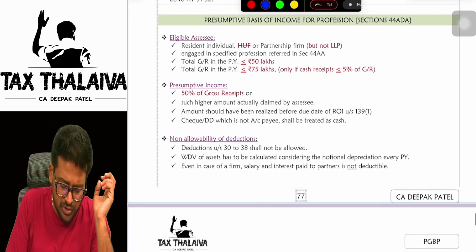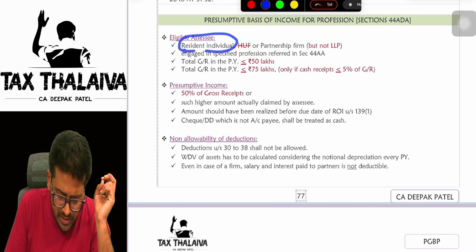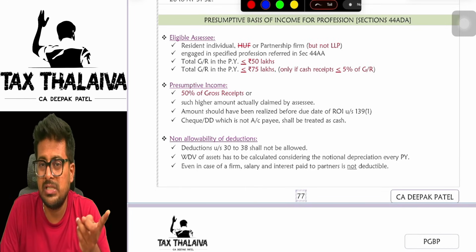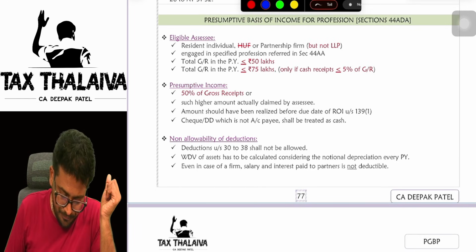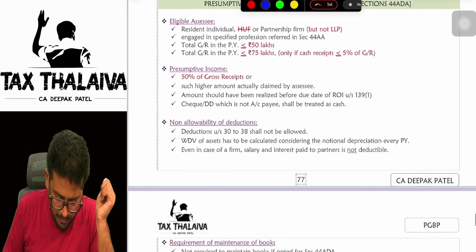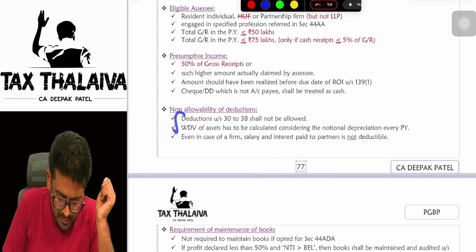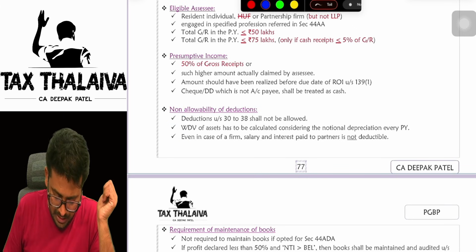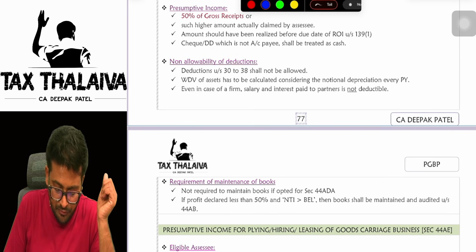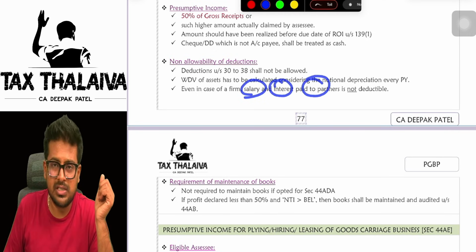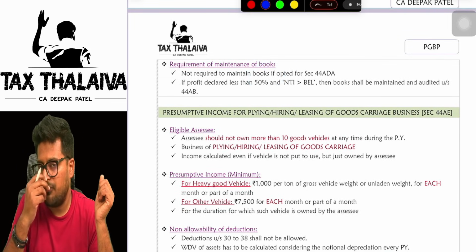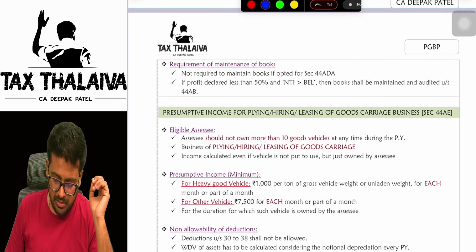The same story here also. Resident individual it is applicable, partnership firm it is applicable, but HUF it is not applicable because HUF cannot be in any profession. You will offer 50% of gross receipts. The same deductions under sections 30 to 38 are not available. Even in case of a firm, salary and interest paid to partners is not deductible. And you are required to maintain books of accounts if you have not offered minimum 50%.